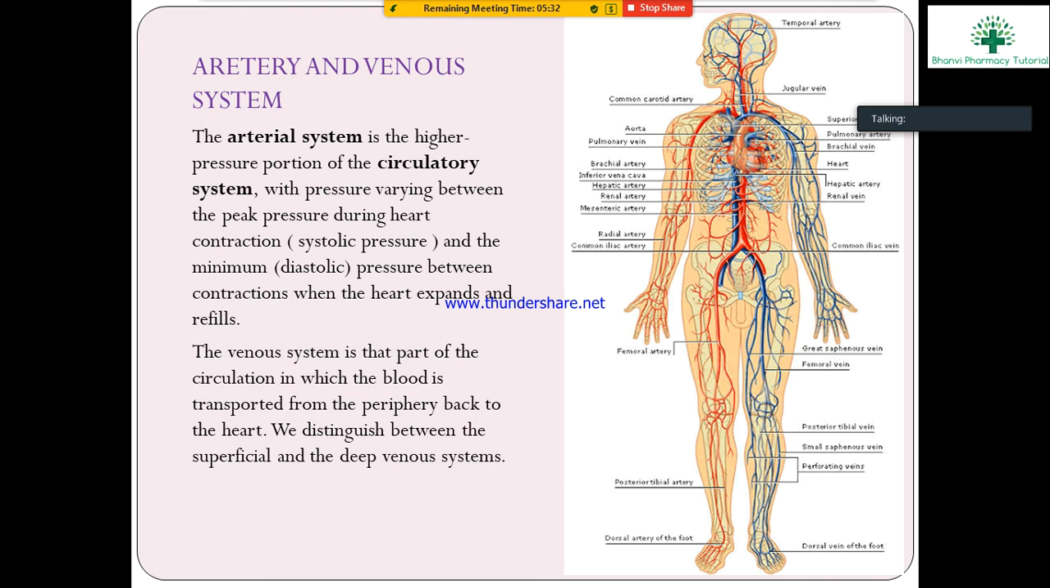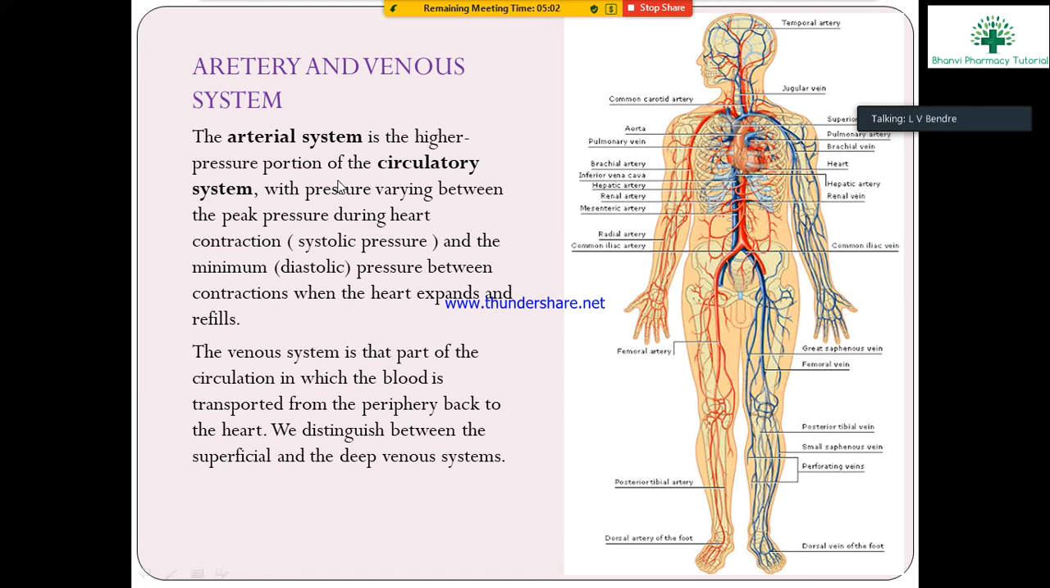Next, the arterial and venous system. The arterial system is the higher pressure portion of the circulatory system. In the diagram, the blue color is deoxygenated blood in the veins, and the red color is the arteries. Arteries contain oxygenated blood, and veins contain deoxygenated blood.